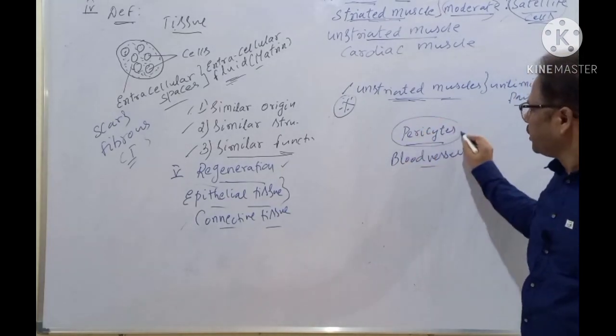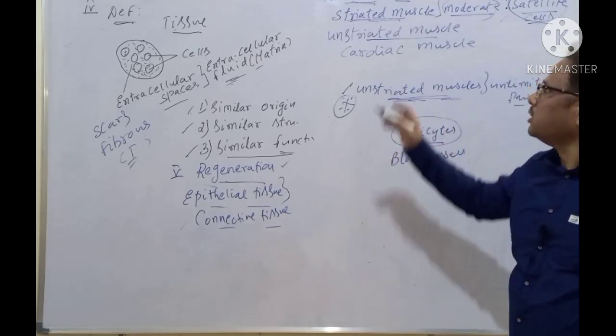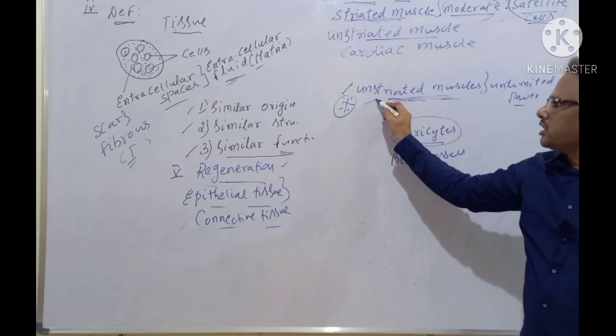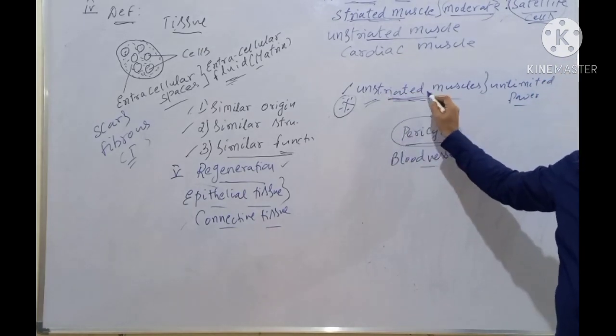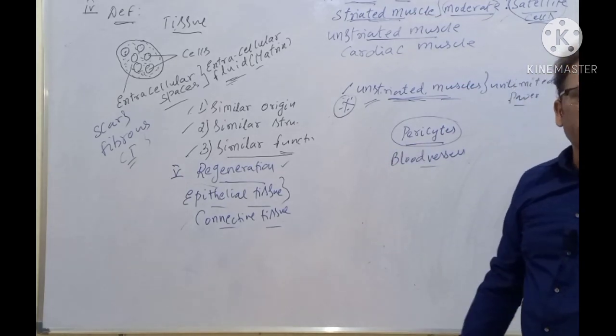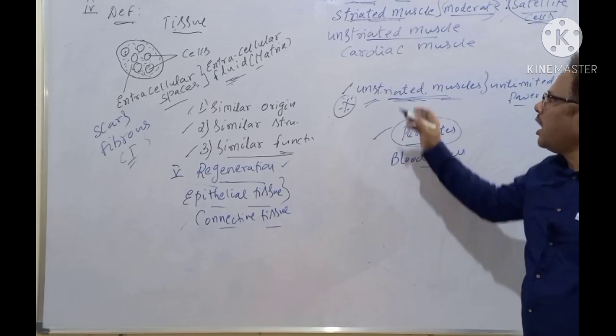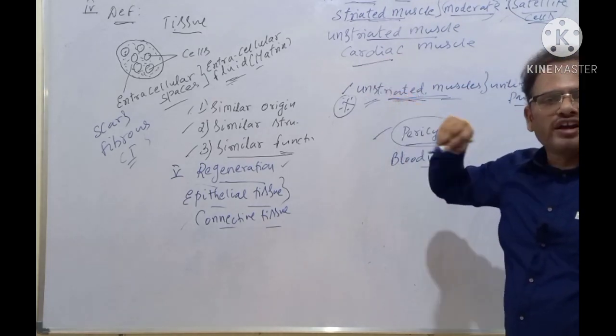Which muscle has the highest power of regeneration? Unstriated muscles have the highest power of repair and regeneration because of the presence of the pericytes. And now the cardiac muscles.